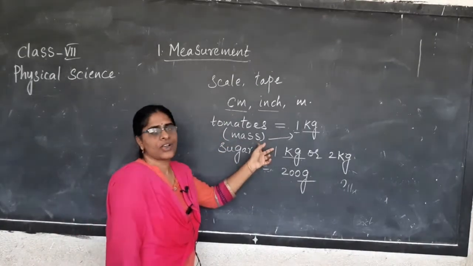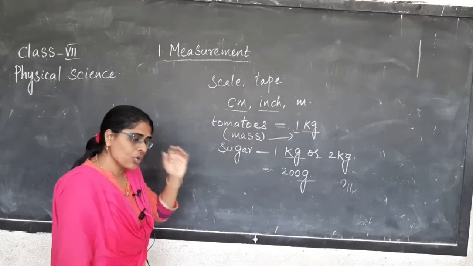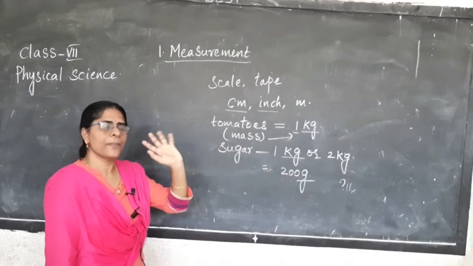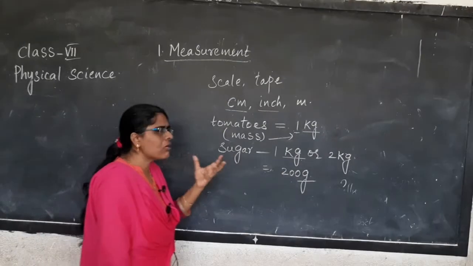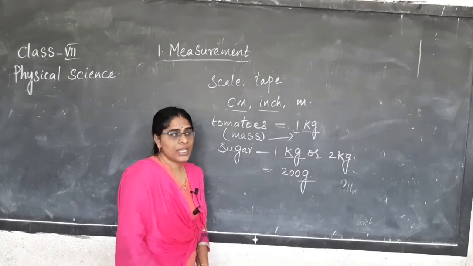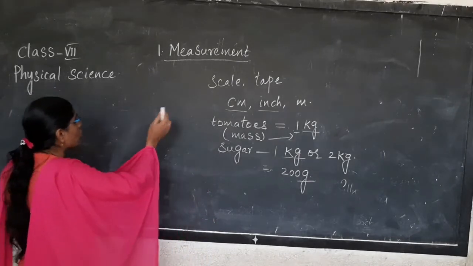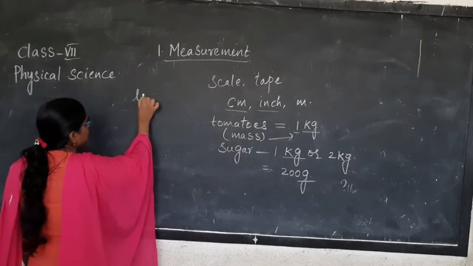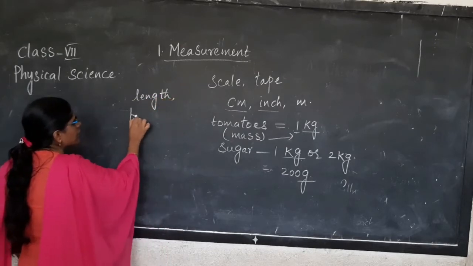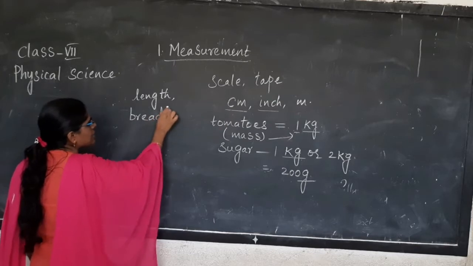Mass, you have heard certain terms in your lower classes. Mass, speed, length, breadth, all these are physical quantities. What do we call them? Length. You have heard breadth not only in physics but also in mathematics.